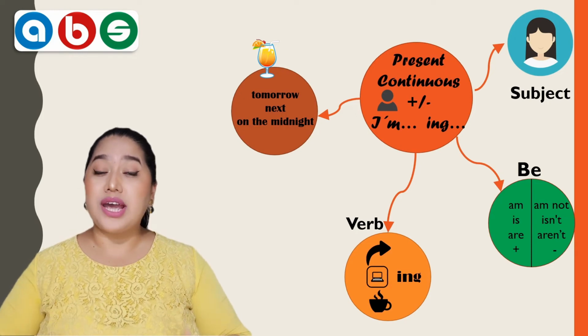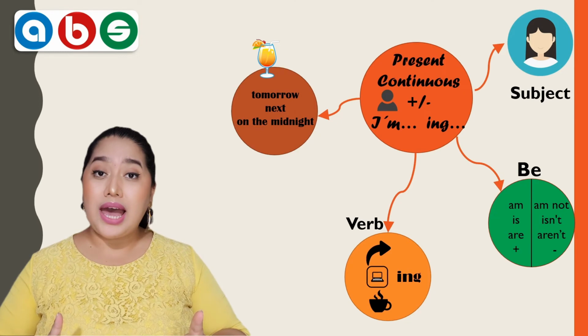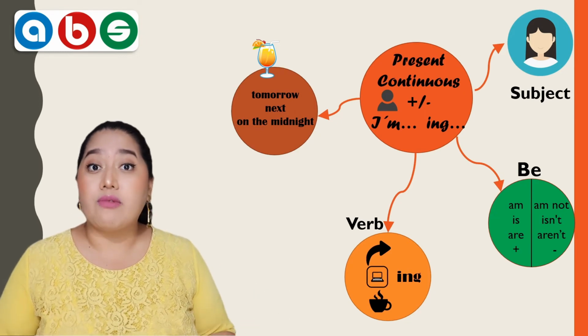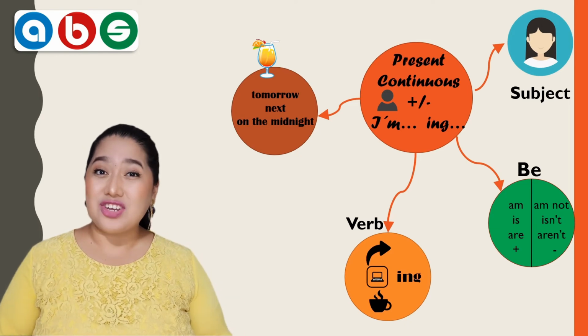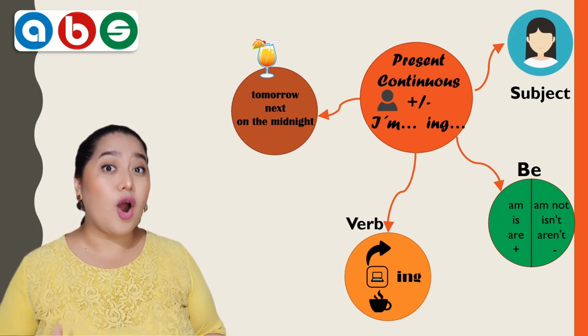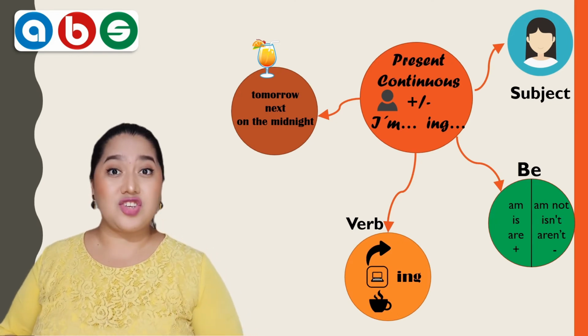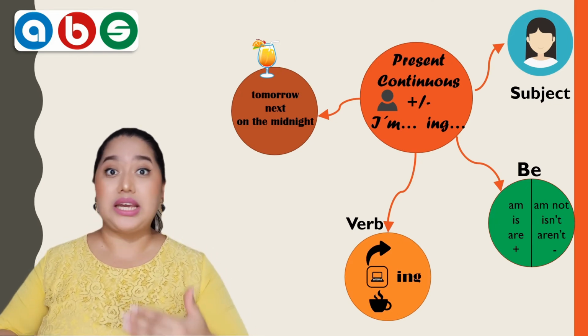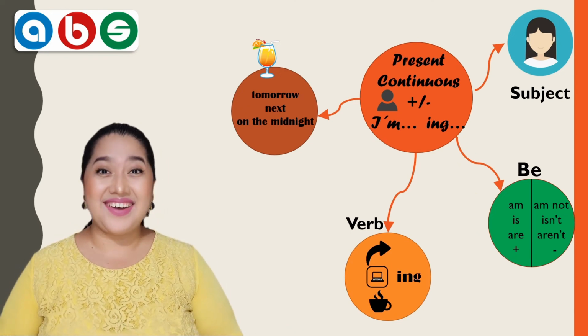Hey, don't forget it. We use this present continuous for the future when you have a fixed plan or an arrangement with other people. So again, first of all, the subject, then the verb be, am, is, are, always use the correct option. After that, you need the verb with ing at the end, you know, cooking, working, traveling, etc. And a complement at the end. So here we go.